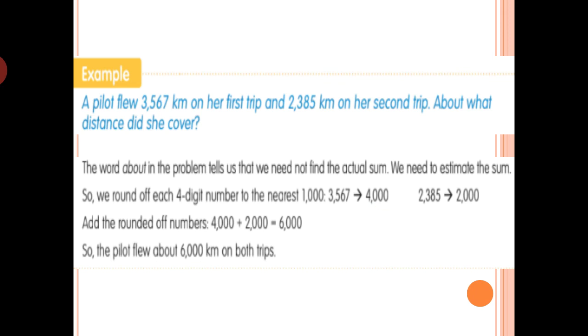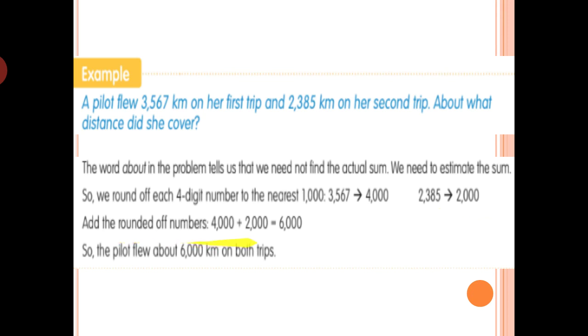Similarly, 2385 we round off to the nearest thousand, and it is nearest to 2000. While rounding to the nearest thousand, we just look at the digit at the hundreds place. Then we add the rounded numbers.